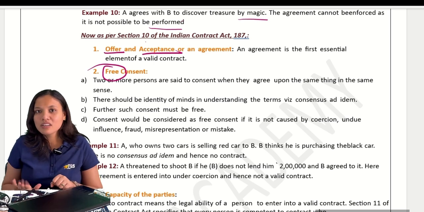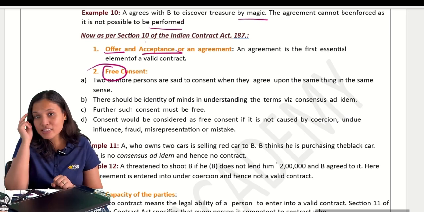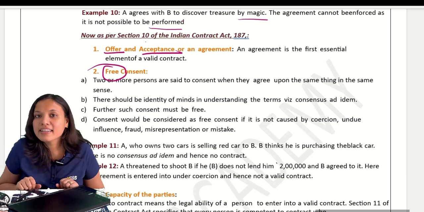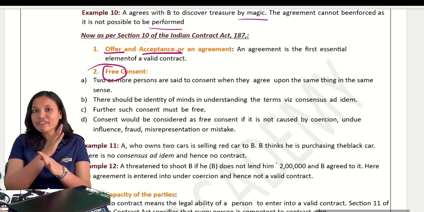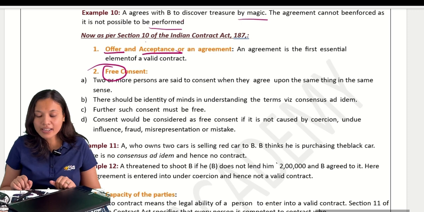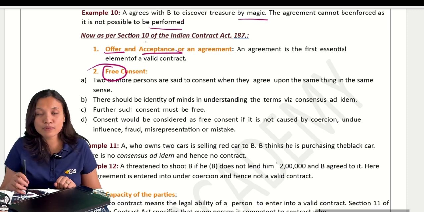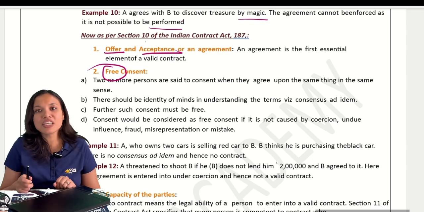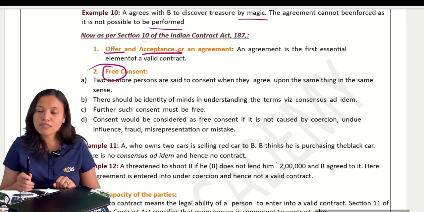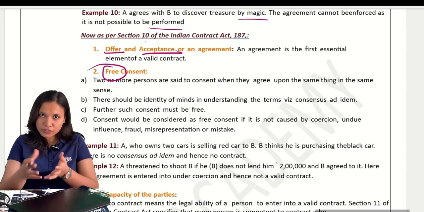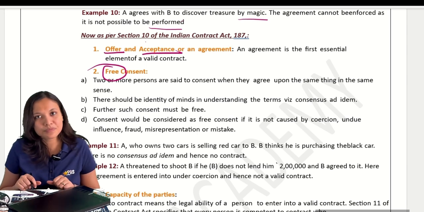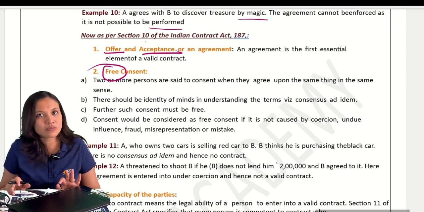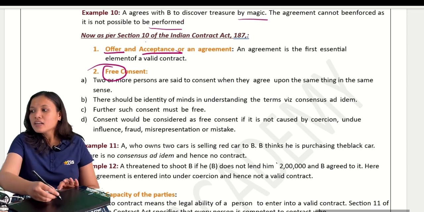Now, because of this fear, you are giving me that. So that consent is considered not free. I can also blackmail you like this. Suppose you don't give me your vehicle, I fail you in the examinations. Because of the fear of failing, you give me the car. Then the consent is said to be not free. Clear?